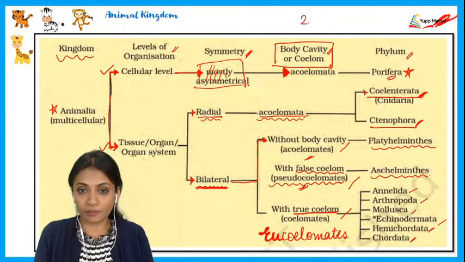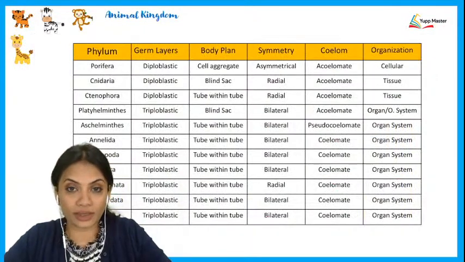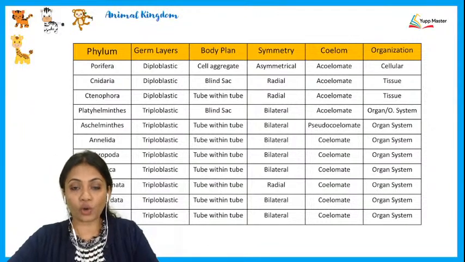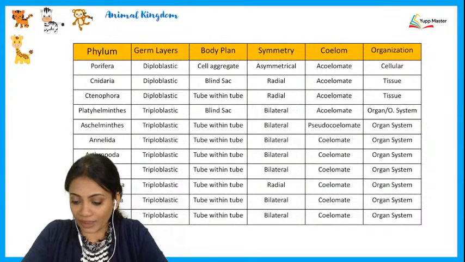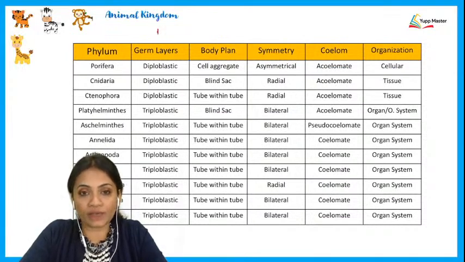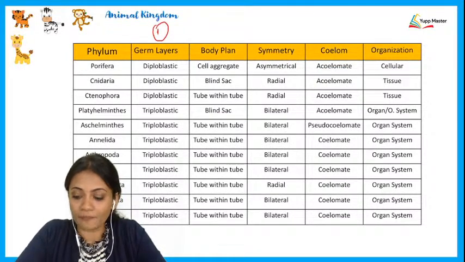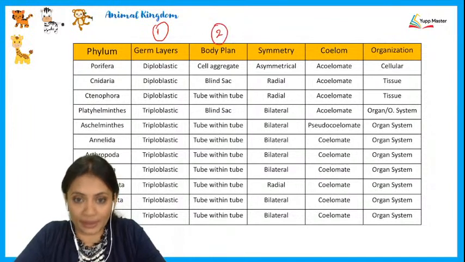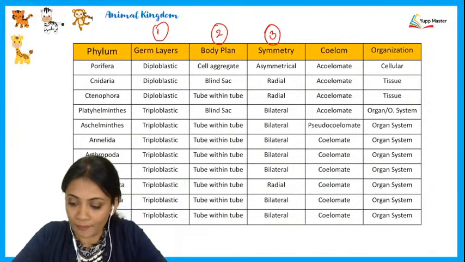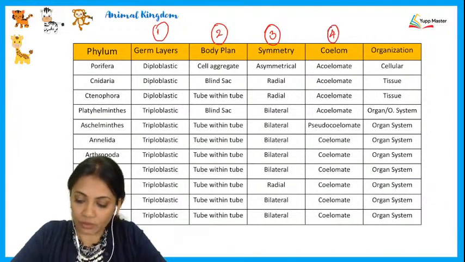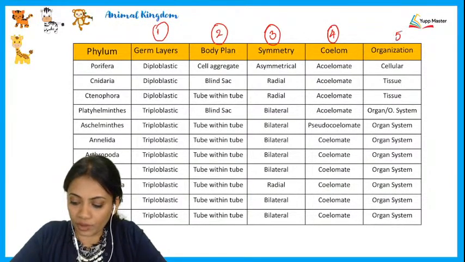Apart from this table, when we want to categorize the general characteristics of all the different organisms, this is a table that we have made here. First, we speak about the germ layers. Second, the body plans available. Third, the body symmetry. Fourth, the coelom, and fifth, the organization.